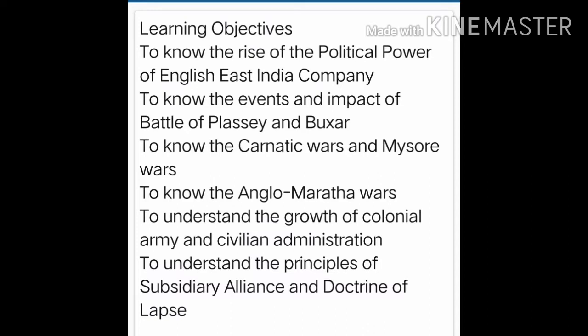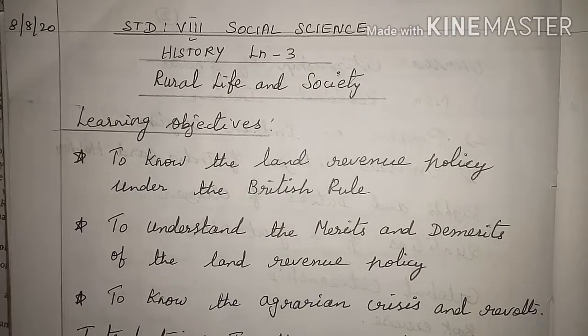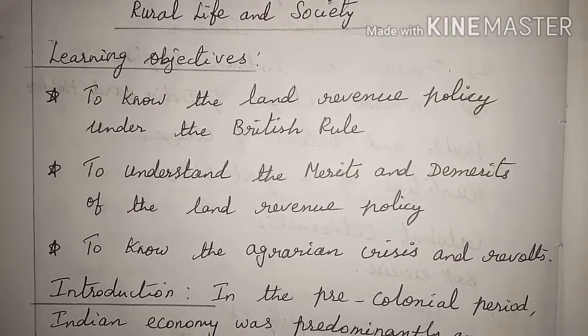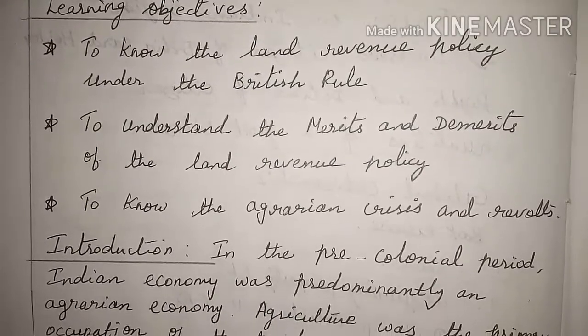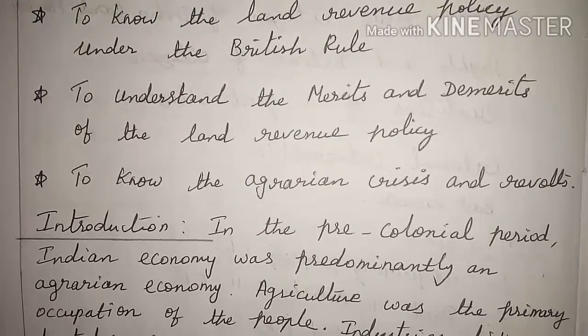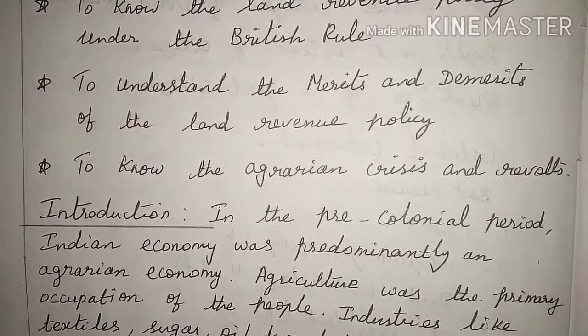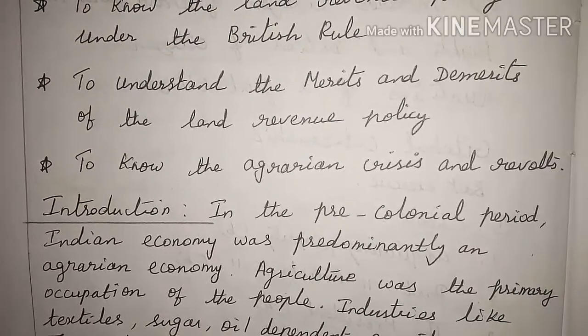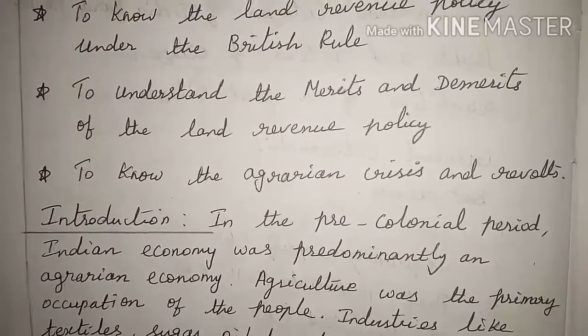Now, Unit 3, Rural Life and Society, you are going to learn about the people, how they led their life in the rural life and society. Learning objectives. So, to know the land revenue policy under the British rule, to understand the merits and demerits of the land revenue policy, to know the agrarian crisis and revolts. Agrarian means it is connected with farming and the use of land for farming.